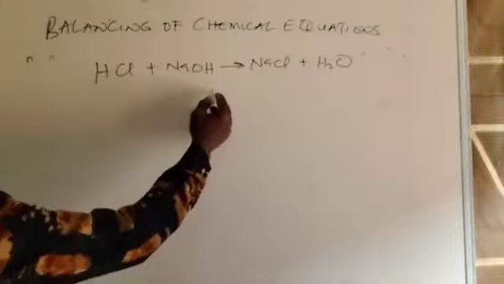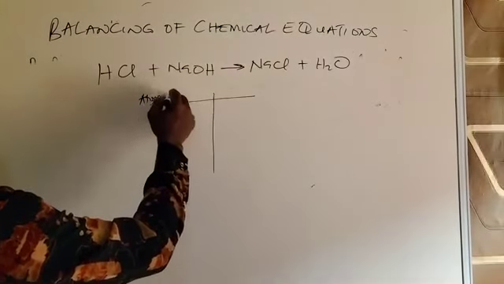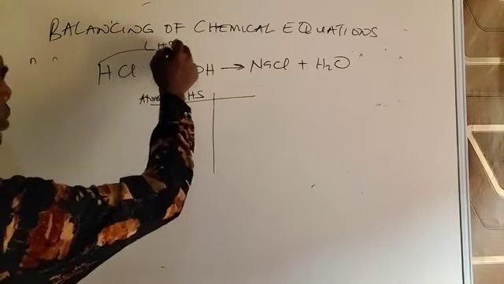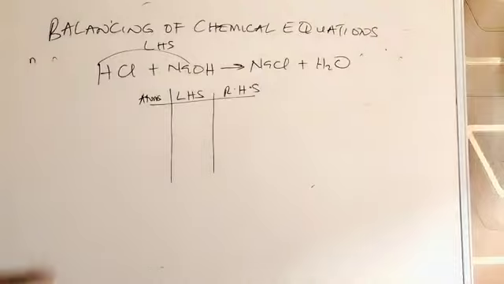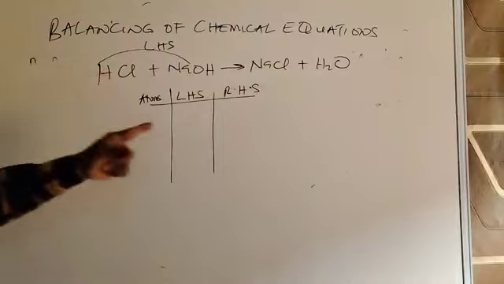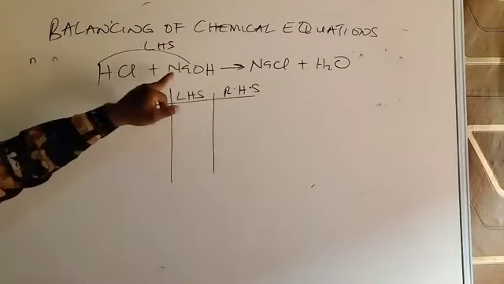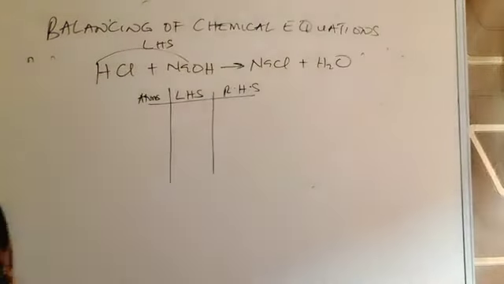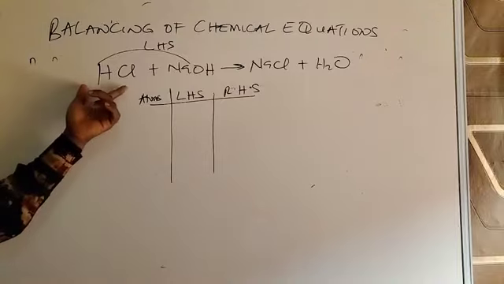All you have to do is to draw a small table. You can write here atoms, right here left hand side or reactants. Is the left hand side or reactants? Right this side, right hand side or products. You notice that the elements on this side also appeared on the other side. Hydrogen is here, you can see it over there. Chlorine is here, you can see it over there. Sodium is on the left hand side, you can see it over there. Oxygen is there, you can see it also over there. The elements appeared on both sides, but the difference is that the compounds are not the same.